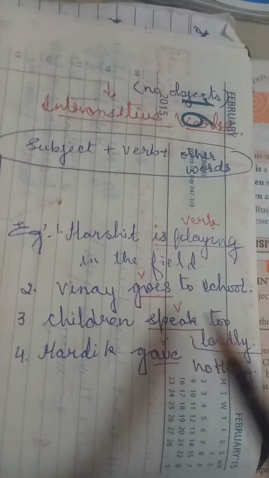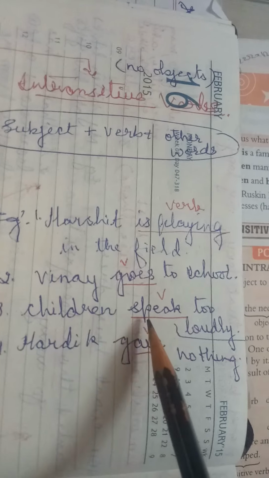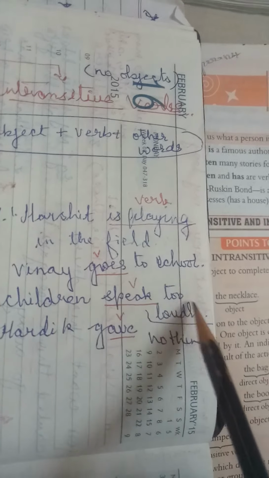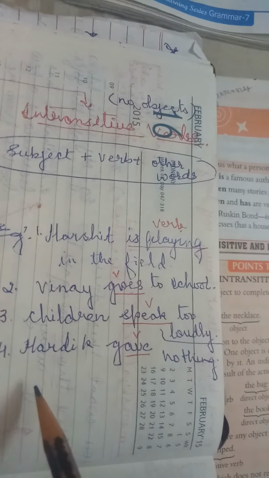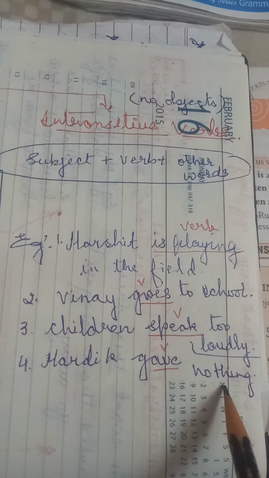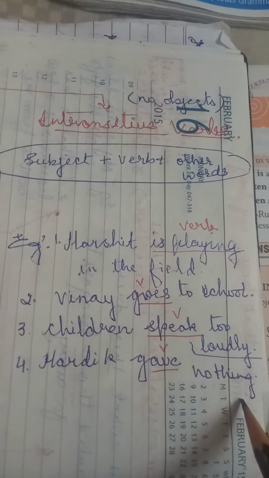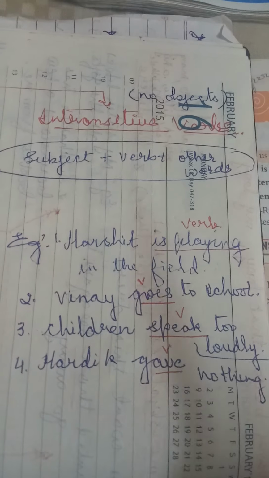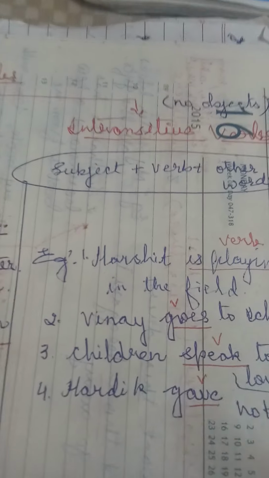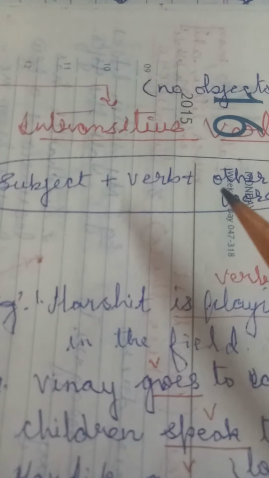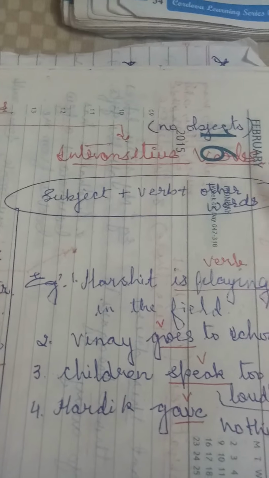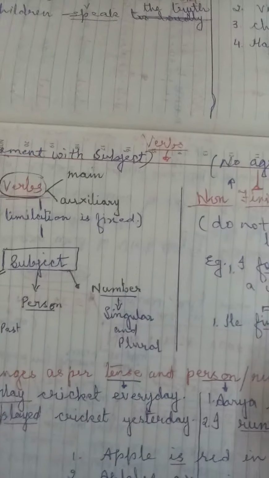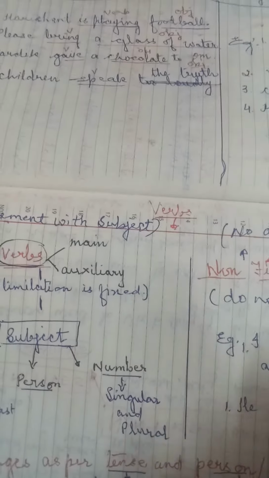School, we come to know, but not the object. Children speak too loudly. They speak loudly, but loudly we cannot add as a direct object. Hardik gave nothing. So, what did Hardik give? Nothing. We did not come to know what exactly Hardik gave. So, these are the transitive and intransitive verbs which do not have objects.